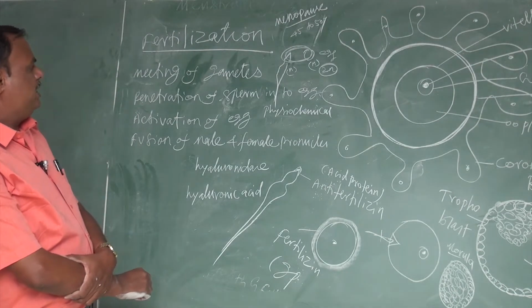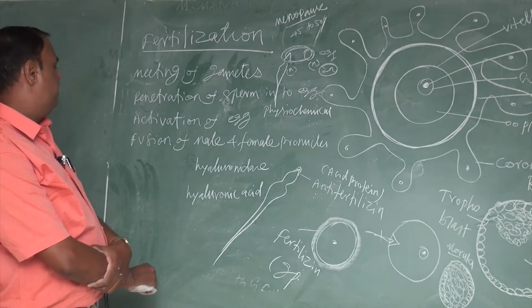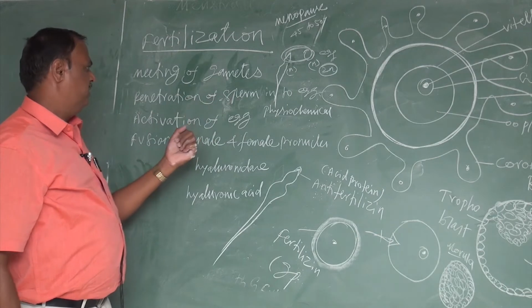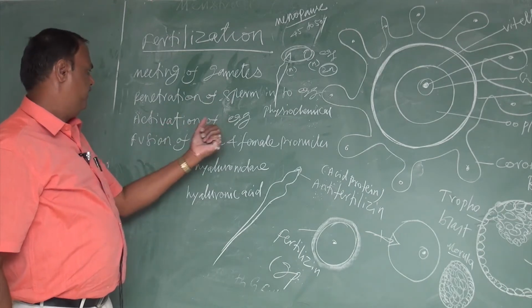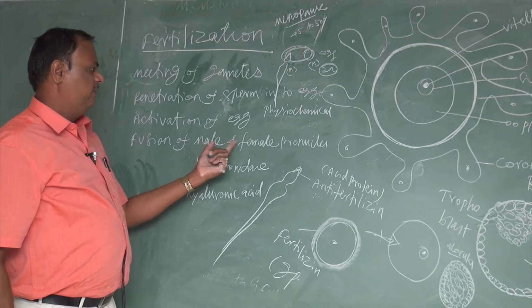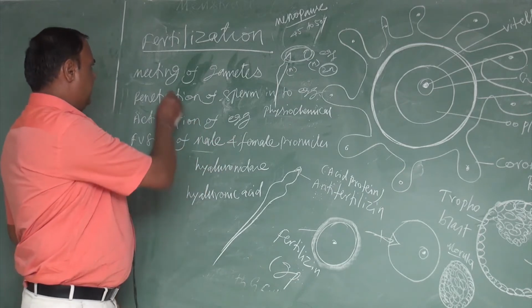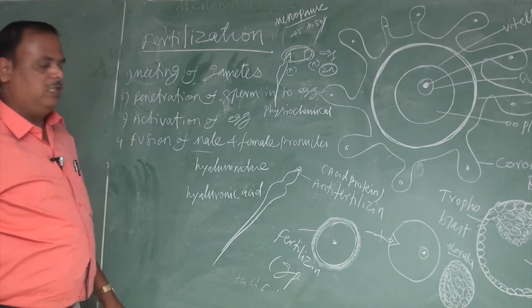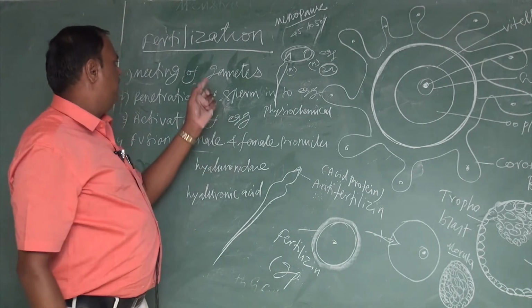The mechanism of fertilization takes place in different stages: meeting of gametes, penetration of sperm into the egg, activation of the egg, and fusion of the male and female pronuclei. These are the four different stages that take place during fertilization. First, we see them one by one. The meeting of gametes.